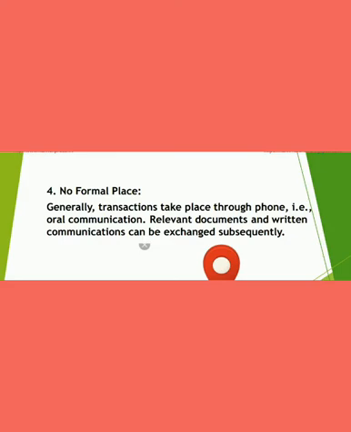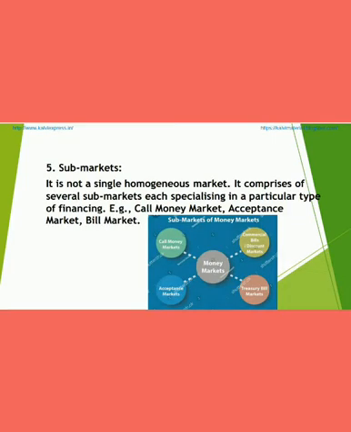Fourth one is no formal place. Like stock exchanges for capital market, for money market there is no specific place. So it can take place through phone. Fifth point, submarkets. It is not a single homogeneous market. It consists of several submarkets. Each deals with a particular type of financing. For example, call money market, acceptance market, bill market.